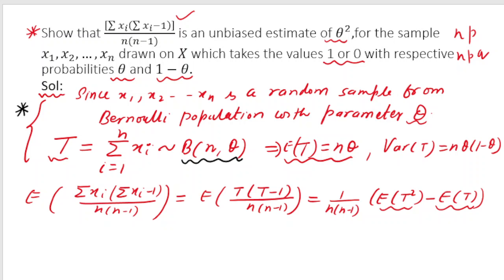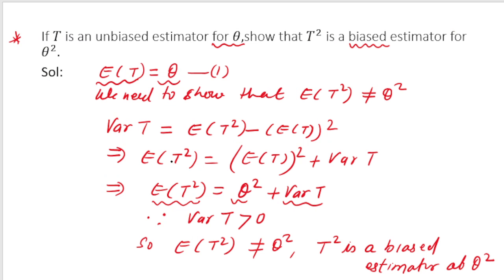To calculate expectation of t square, I am going to write what is this characteristic, that variance of t is equal to expectation of t square minus expectation of t whole square. Whenever we have to calculate expectation of t square, we use this formula. In the previous problem also you noted that I was using this formula.